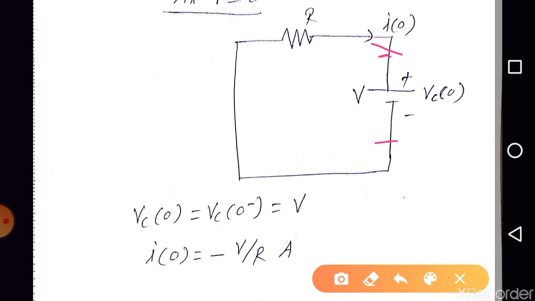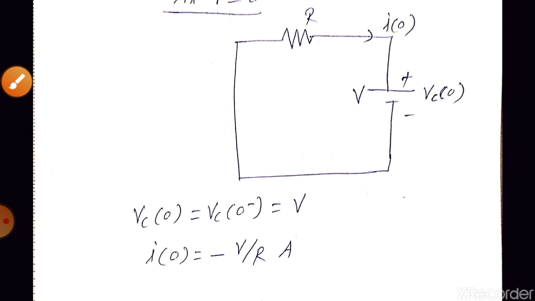So how to get this? Here the capacitor should behave as a voltage source. So please be careful with non-zero initial condition. At t is equal to 0, that is at the switching instant, the capacitor behaves as a voltage source. And what about the inductor? Inductor behaves as a current source. Are you getting the point, right?